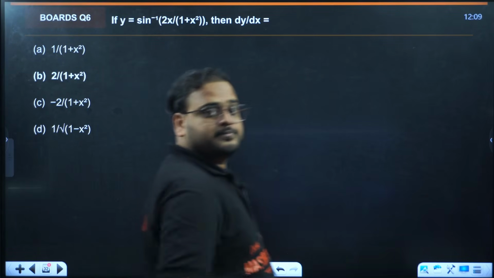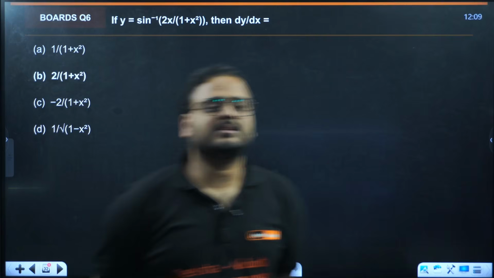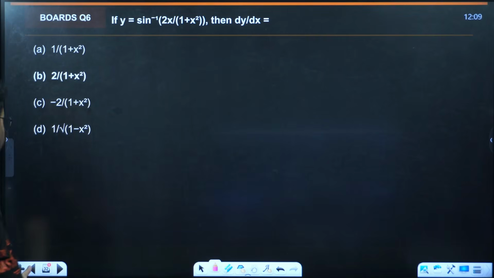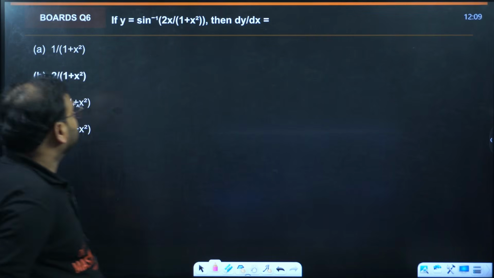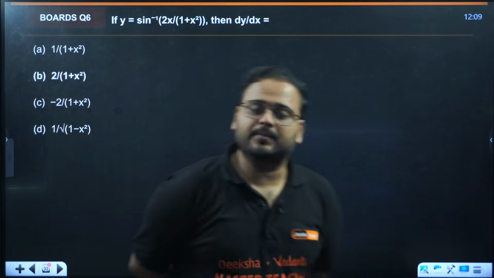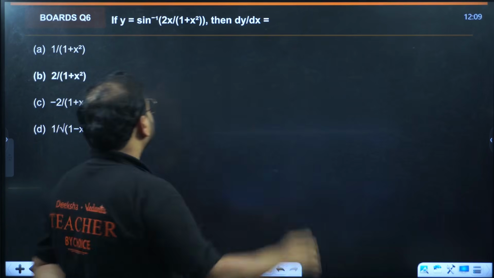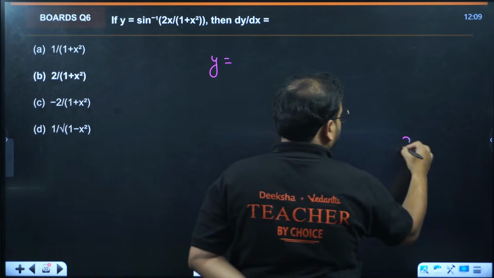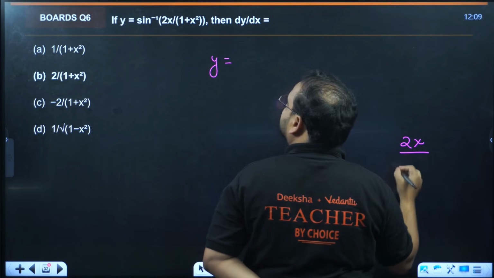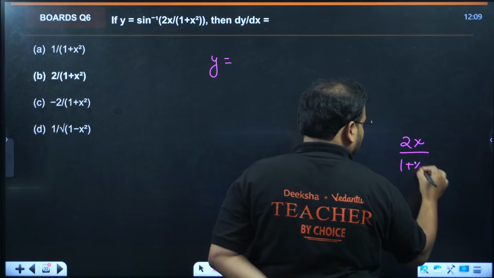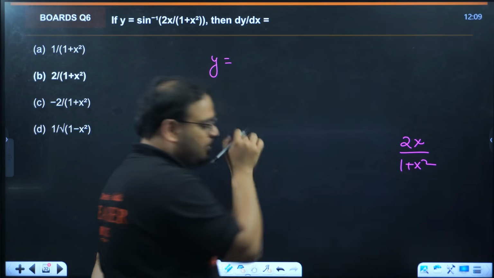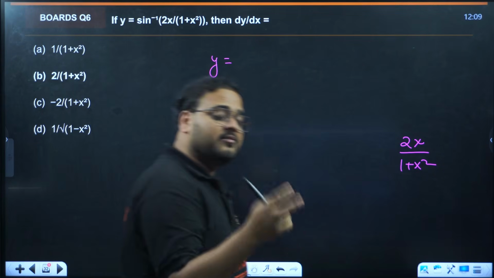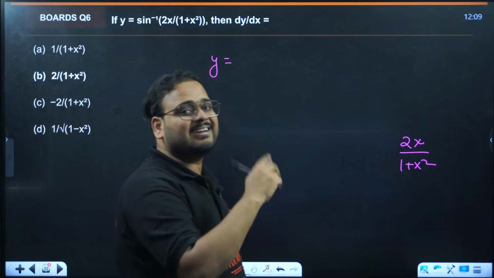Okay, next is question number 6. Sine inverse of 2x upon 1 plus x square. How would you solve this one? I have asked you all to remember this form, 2x upon 1 plus x square. If I have not asked you before, please remember this form. This is a formula for conversion of double angles between sine and tan.